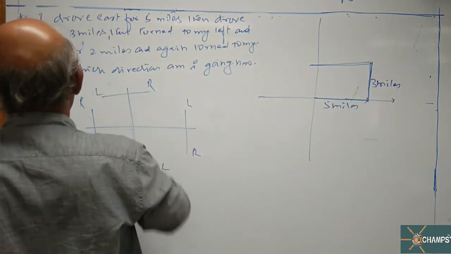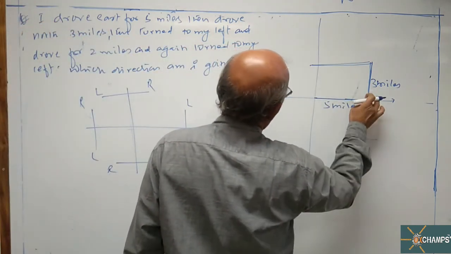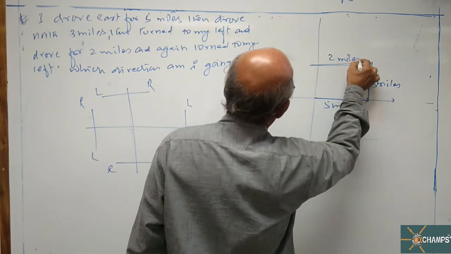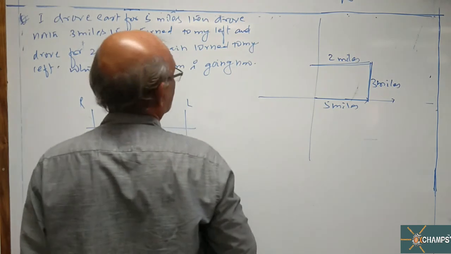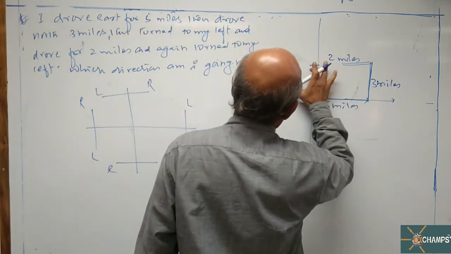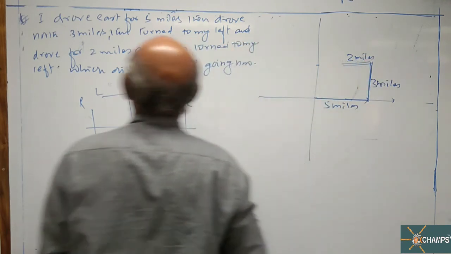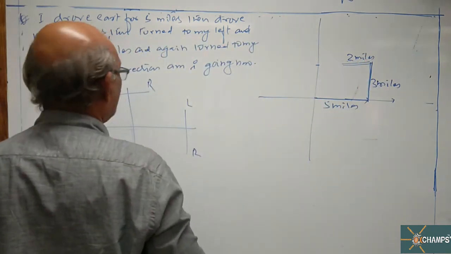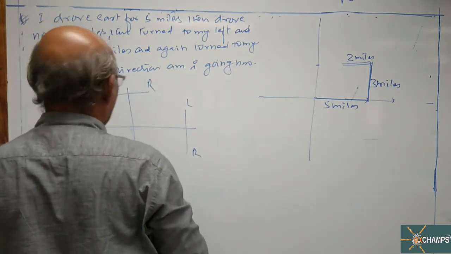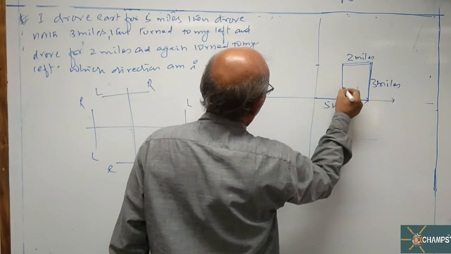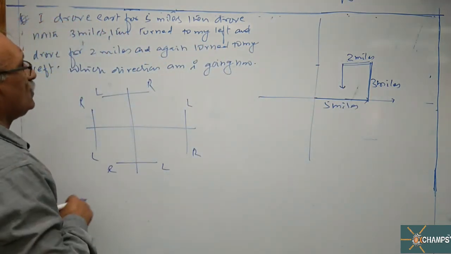Turn to my left for 2 miles. And again turn to my left. Left hand side of west is south.